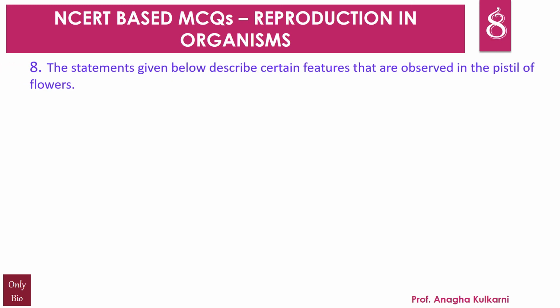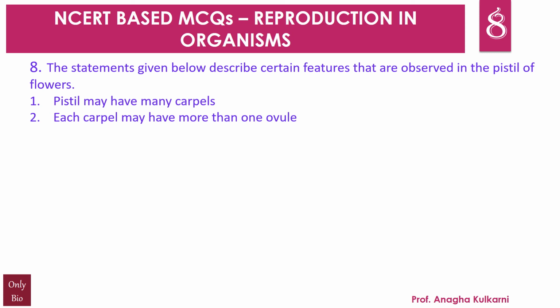Question number 8. The statements given below describe certain features that are observed in the pistil of flowers. First, pistil may have many carpels. Second, each carpel may have more than one ovule. Third, each carpel has only one ovule. Fourth, pistils have only one carpel.